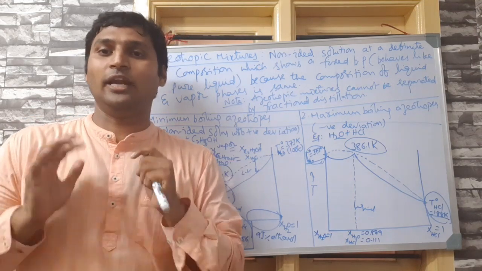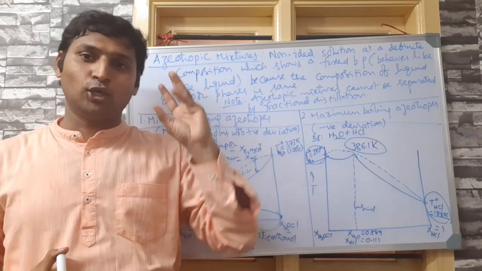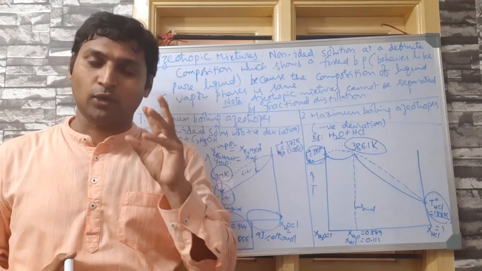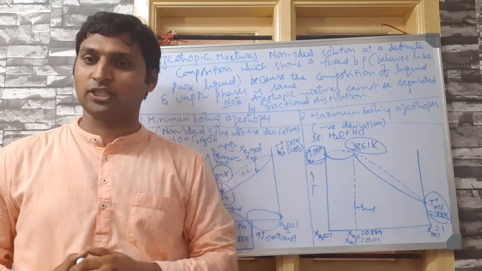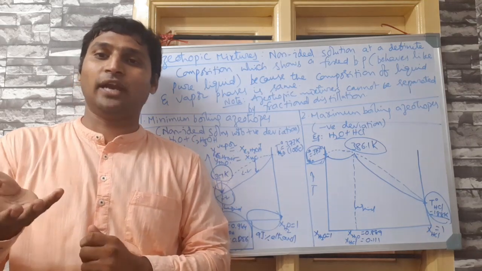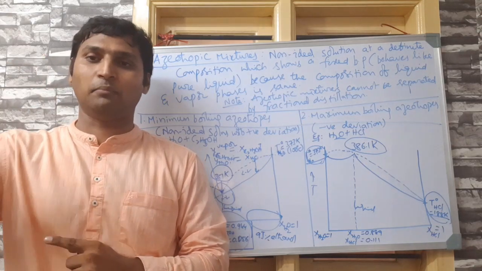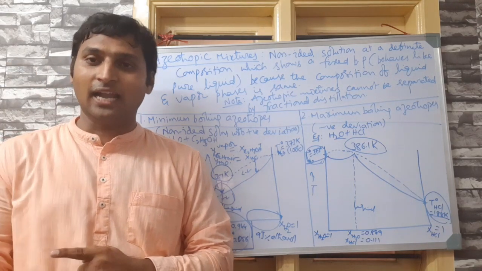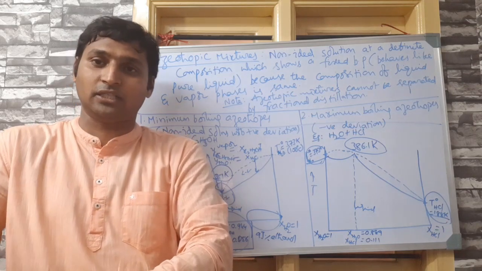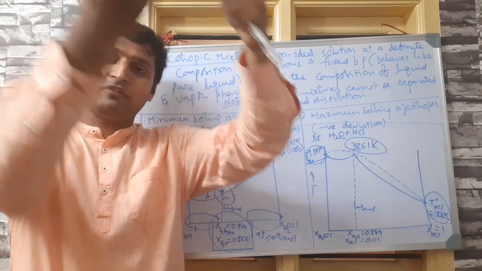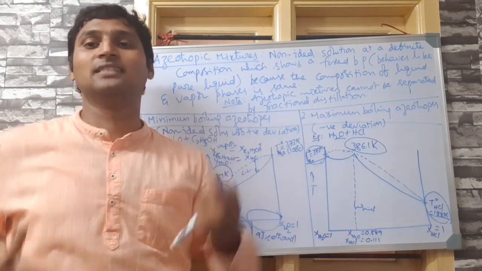Okay, now let me conclude. See, azeotropic mixtures are liquid-liquid mixtures which cannot be separated by fractional distillation. Means if you evaporate, it will evaporate at a definite temperature, like a definite boiling point like pure liquids, and the liquid phase, that is the residual liquid you are left with after evaporation, and the vapor phase that you have collected and condensed as distillate, both of them will have the same composition.